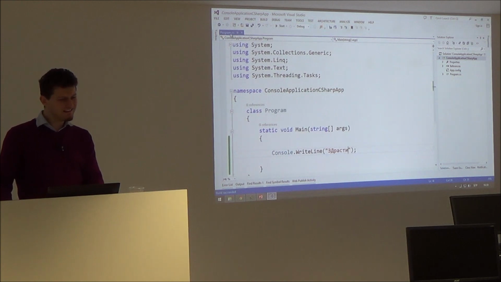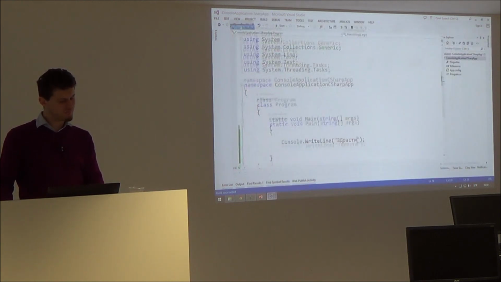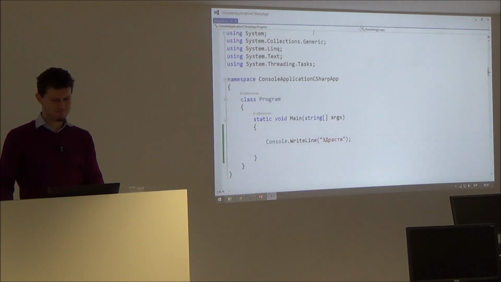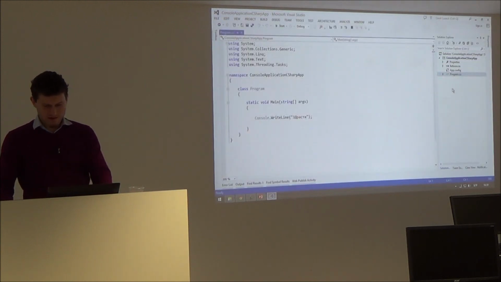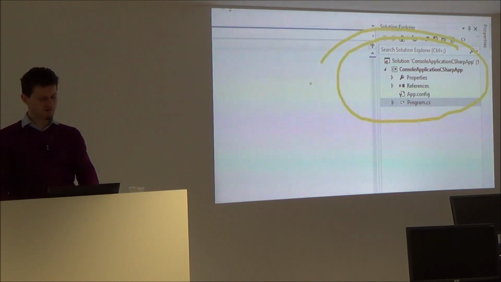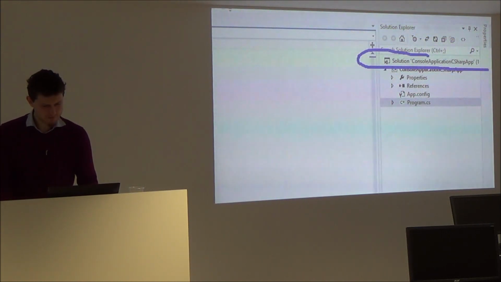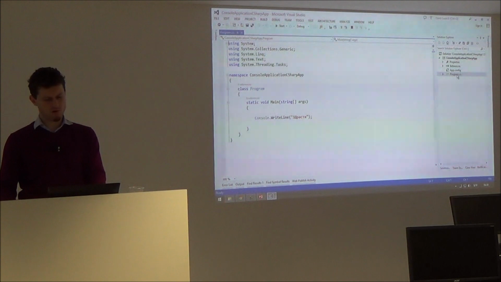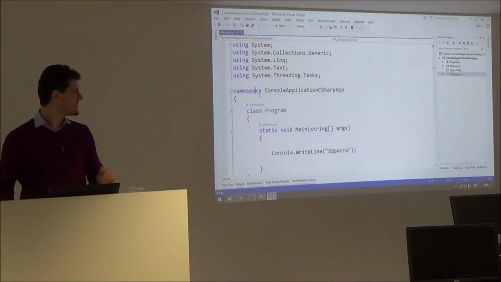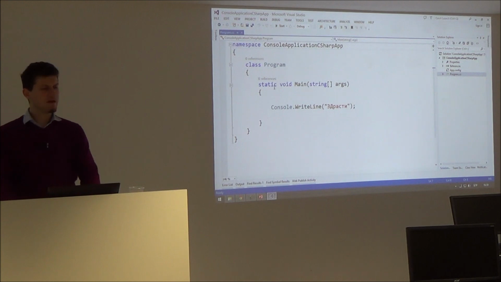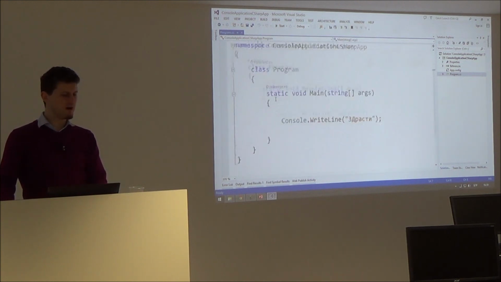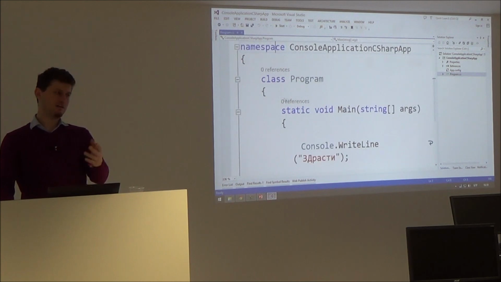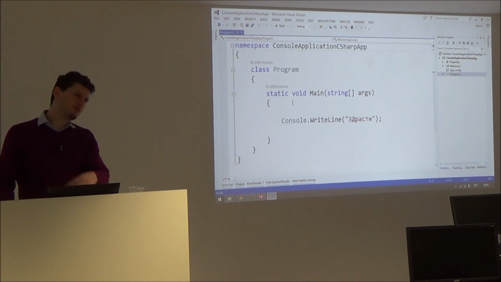So, there is a file. This is the text editor. You can make it larger. Here is our project. In Visual Studio, we have a solution. A solution is a set of projects. We have one project in our solution containing many files. Each file contains one or more classes located in namespaces, etc. Control plus the wheel of the mouse makes this bigger, the same as in Microsoft Word and all modern text editors.